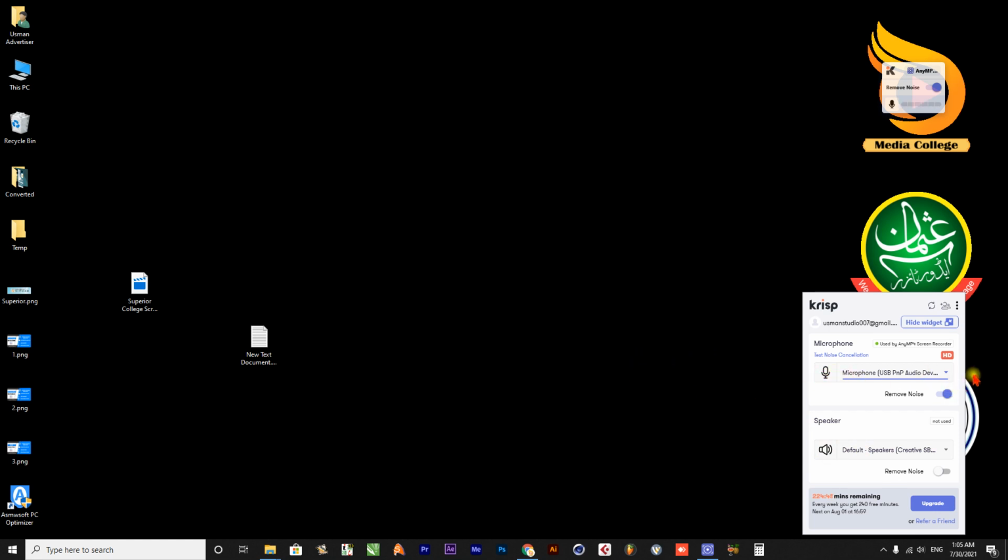After login, select your mic here and click on noise remove, and you can also remove noise from your speakers, that is, incoming audio calls.